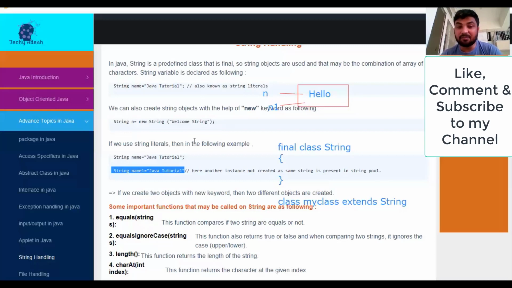But if I compare with equalsIgnoreCase, it means I am ignoring the case. Case doesn't matter, right? It means if it is small case or capital case, it doesn't matter.